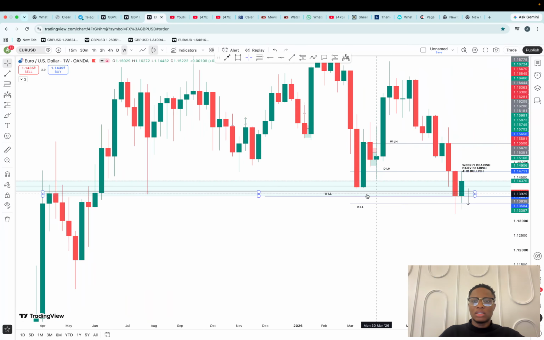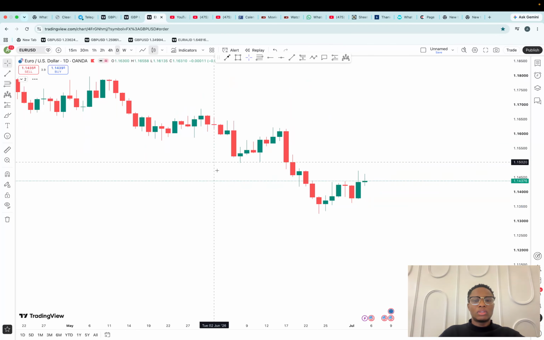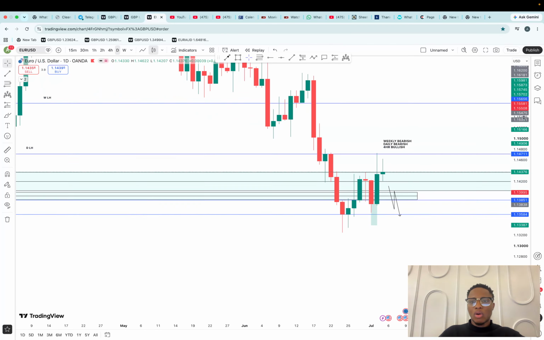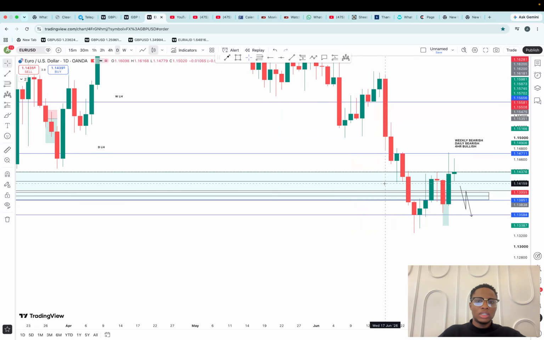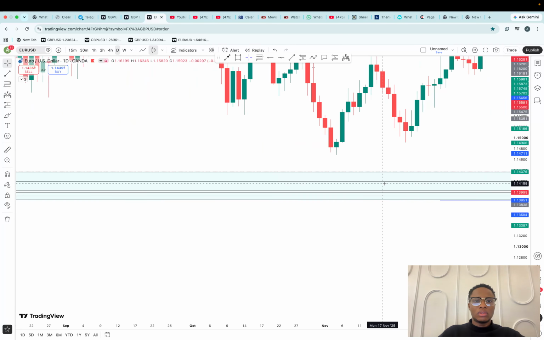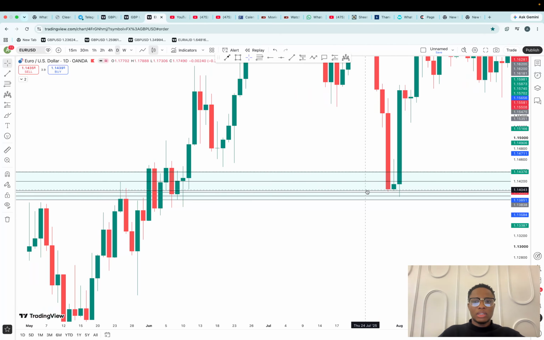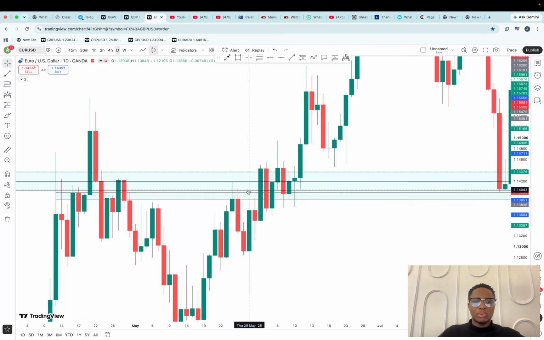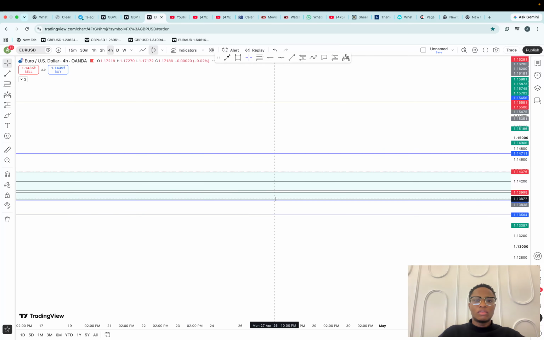Now we have broken below on the weekly. Coming down to the daily as well, on the daily we are also bearish. This has been our lower low, this has been our lower high, and we have a breakout already. This looks more like a retest on the daily. Whenever the market is above this zone, it is acting as a support, but whenever the market is below, it is acting as a resistance. Now coming down to the 4 hour.